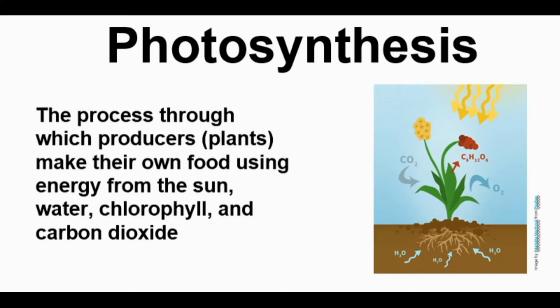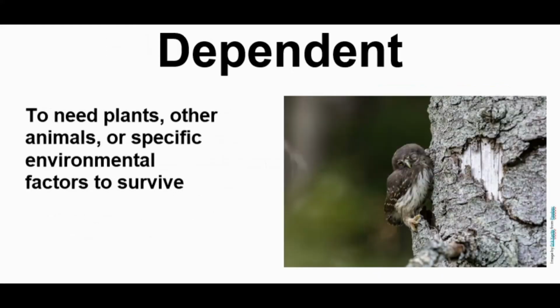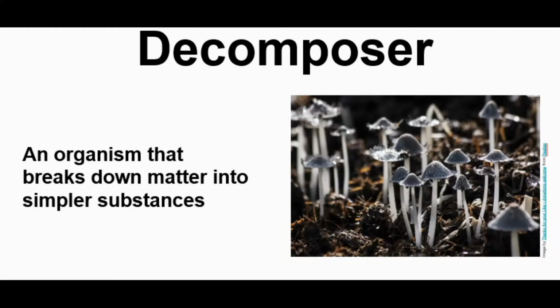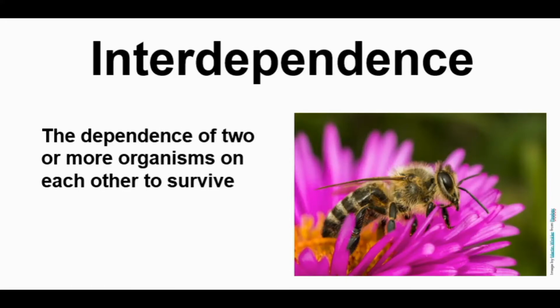Photosynthesis: the process in which producers, plants, make their own food using energy from the sun, water, chlorophyll, and carbon dioxide. Dependent: to need plants, other animals, or specific environmental factors to survive. Decomposer: an organism that breaks down matter into simpler substances. Interdependence: the dependence of two or more organisms on each other to survive.